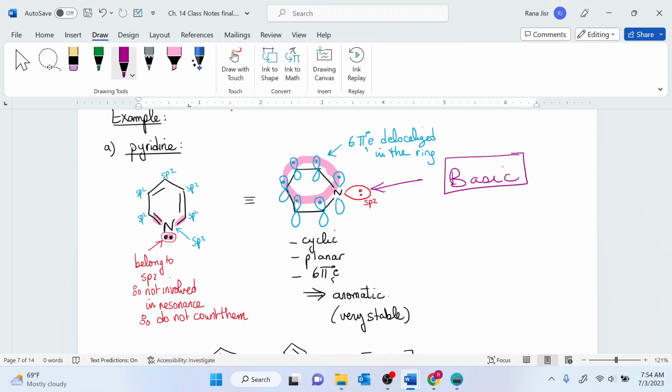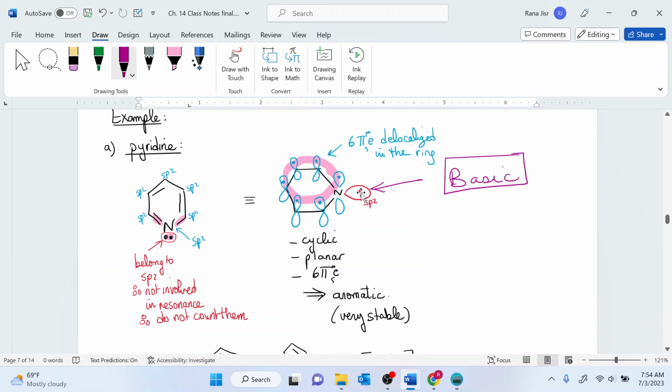So if you want to consider whether lone pairs are basic or not, look where they belong. If they belong to the p orbital, this means that they are involved in conjugation. They cannot be a base, because remember the definition of the base: you're using the lone pairs in order to make a bond with the acid.